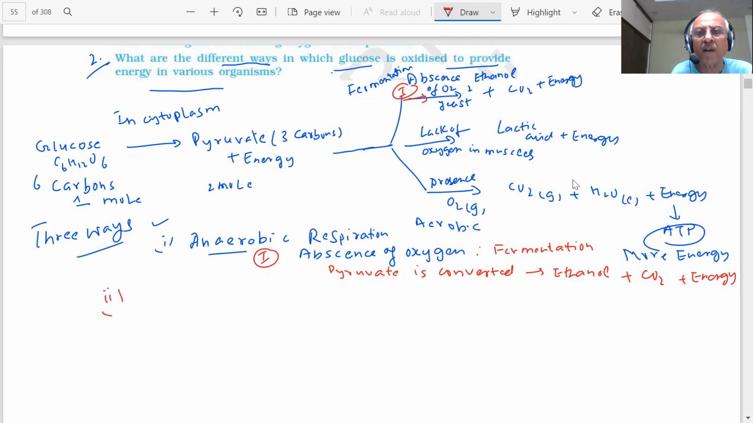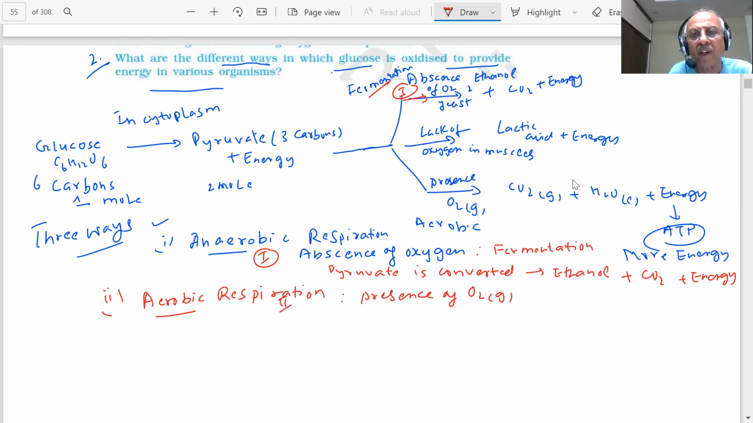Second process, students, what I am saying, this was the first one. Aerobic respiration, this is very important. We have discussed this in detail. Aerobic respiration takes place in the presence of oxygen gas. So I'm putting it as number 2. This is my number 2, students, this process. So this is aerobic respiration, students.